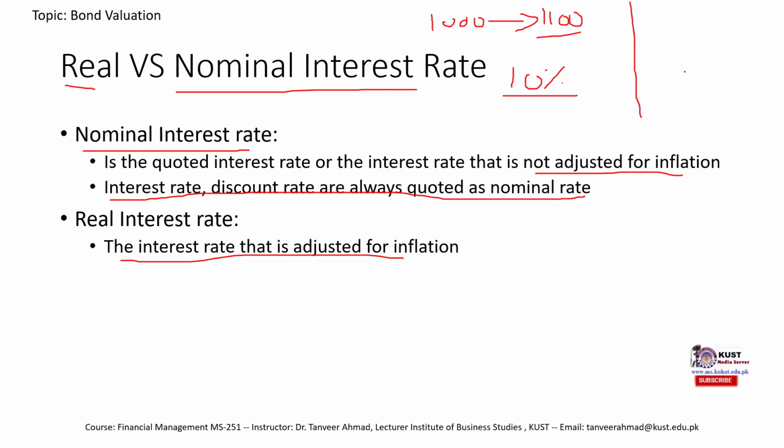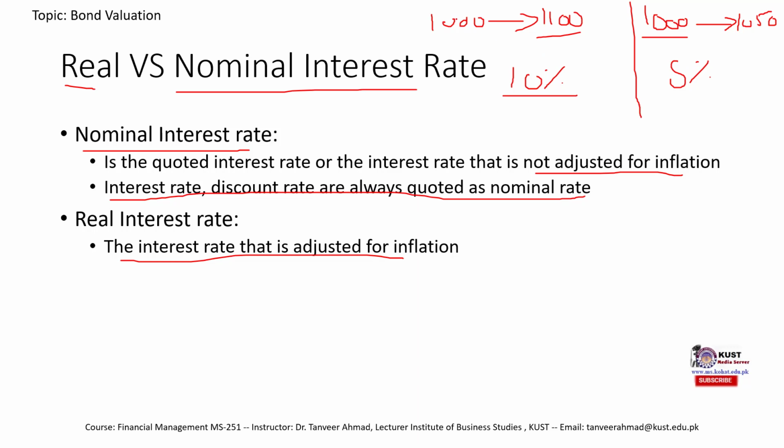Now consider inflation. During this 1 year, the inflation was 5%. What this means is that the general prices of commodities increased by 5%. So if there was an asset that you wanted to purchase at the start of the year, which had a price of 1000, after 1 year its price would now be 1050.